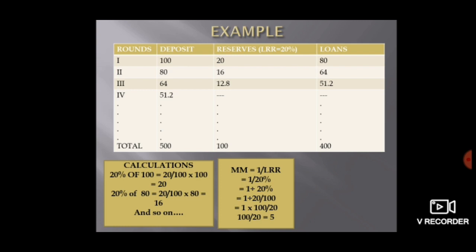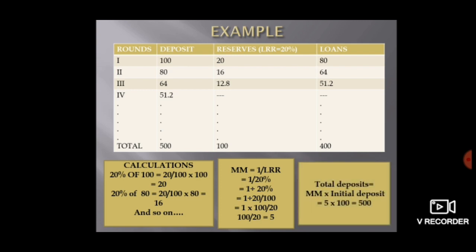The formula is given by money multiplier MM is equal to 1 upon LRR. In our example, the LRR is 20%. I have done the calculations, and it finally comes out to be 5. This 5 is the money multiplier. That means the banks are able to multiply the money that they get 5 times. What they got was 100. They were able to make it 5 times, which is 500. So what they created as loans was 500 minus what they got, 100, which is 400. So the total deposits are the initial deposits, which are 100, into the money multiplier, which we calculated.